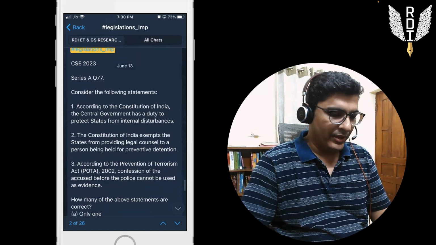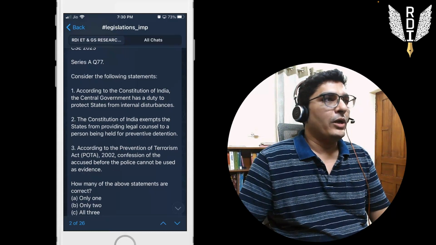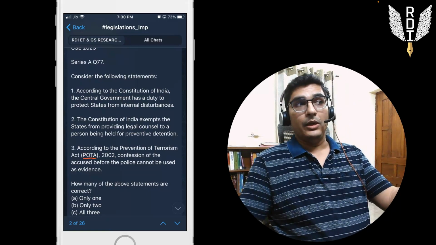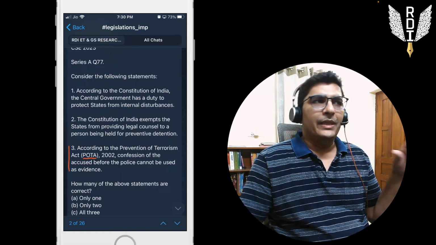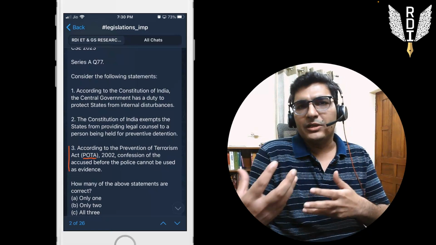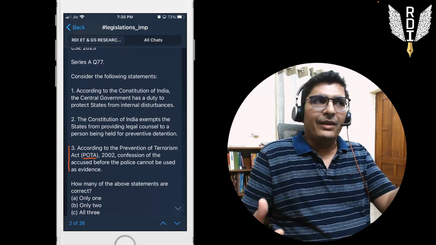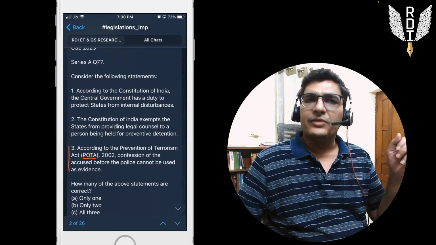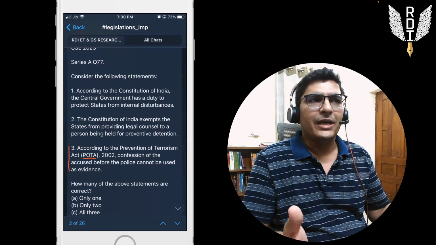Second question, this was 77th question of 2023. See, third statement, you can see this was about POTA, right? TADA, POTA. Now, these laws are not a lot in news, but it was asked in 2023, right? So these kind of statements can be done via elimination, but you need to at least know what was POTA, what was TADA, in what context. Like, do we have positive vibes or positive information around them when they were applicable, or negative information? And from that angle, these kind of statements are solvable. So POTA was asked here. So just randomly also laws can be asked. That's what I'm telling you.